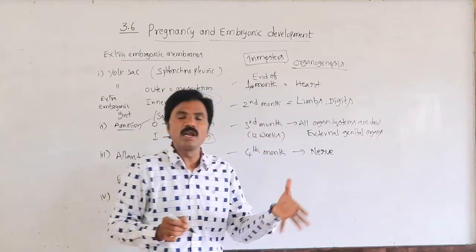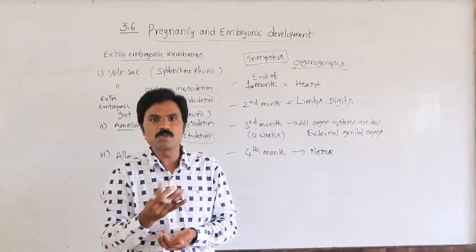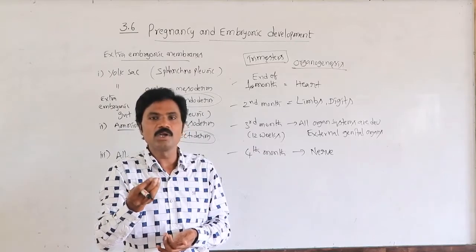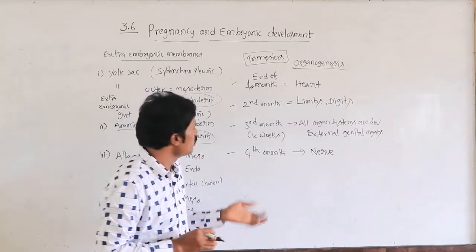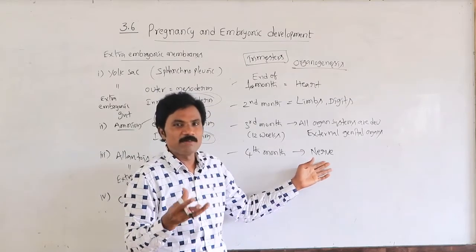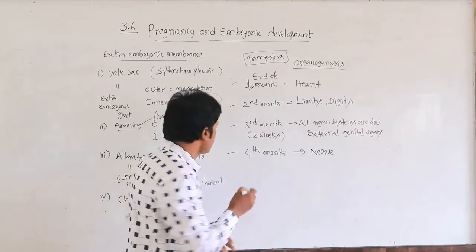Related to the nervous system, those specific parts are ready to develop. That is, by the end of the fourth month, the nerve fibers originate.